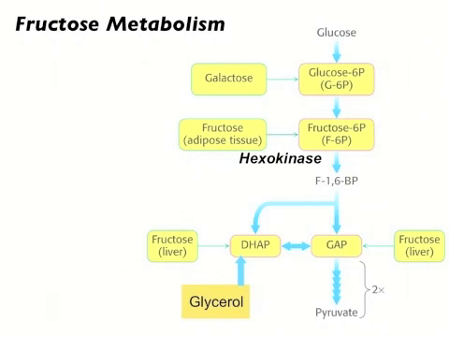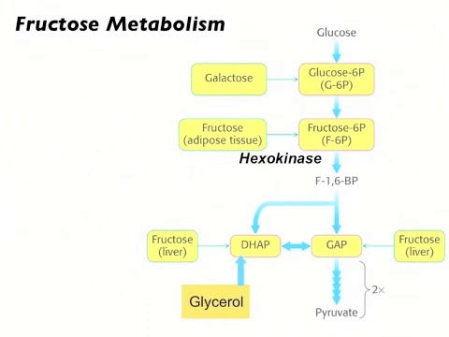Fructose metabolism differs in the adipose tissue. In the adipose tissue, fructose is phosphorylated by hexokinase. Now, this is because hexokinase can phosphorylate many different hexoses: fructose, glucose. However, it has a higher affinity for glucose than it does for fructose.